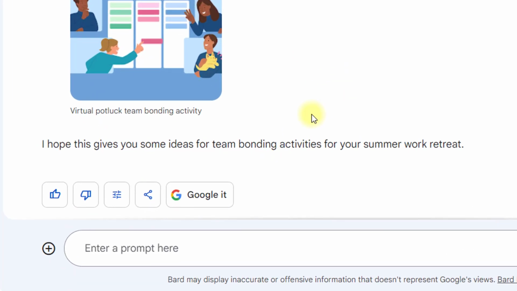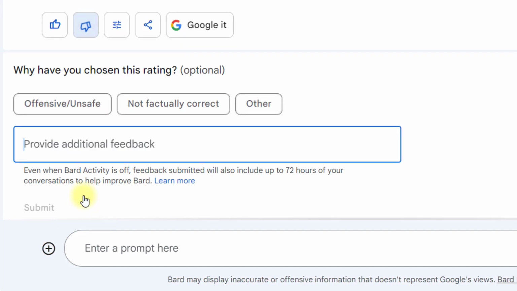And if you like this response, you can always click on this like button, or if you dislike, then you can click on bad responses and you can write over here your feedback on what is not right with the responses which Google Bard has given.